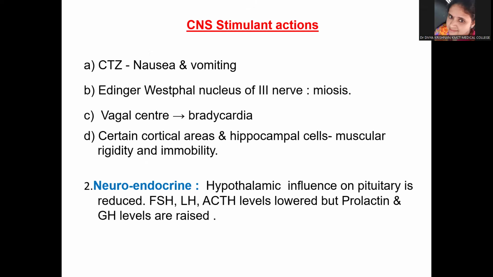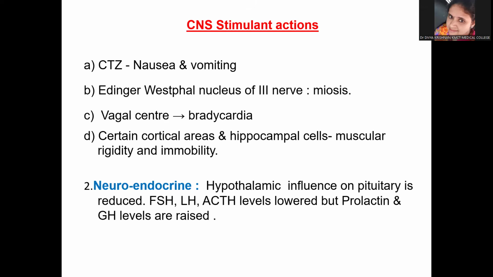It can stimulate the chemoreceptor trigger zone and cause nausea and vomiting. It can stimulate the Edinger-Westphal nucleus of the third nerve, leading to miosis. So, the miosis caused by morphine is central in origin. It is not by acting on the iris muscles.